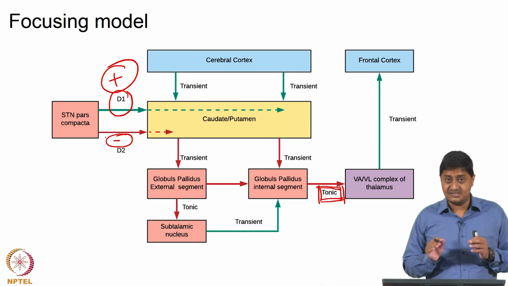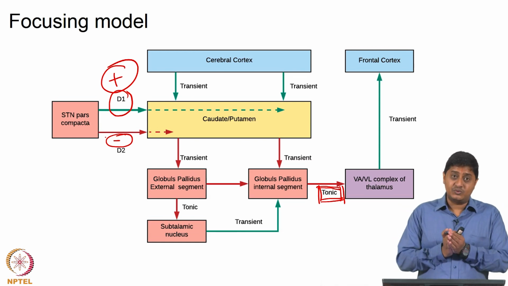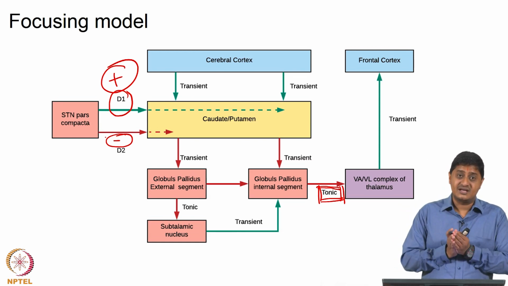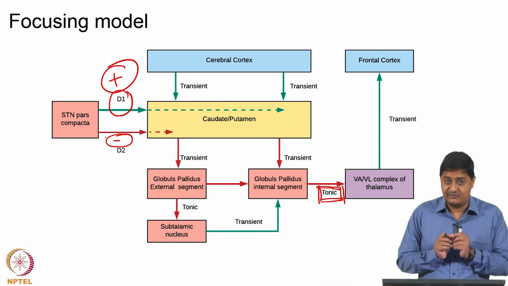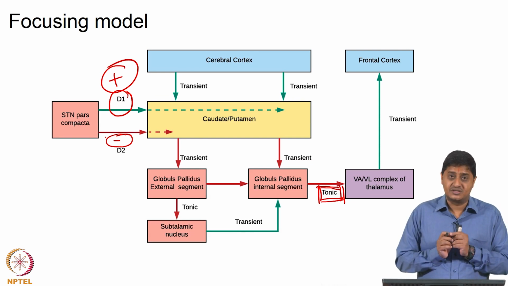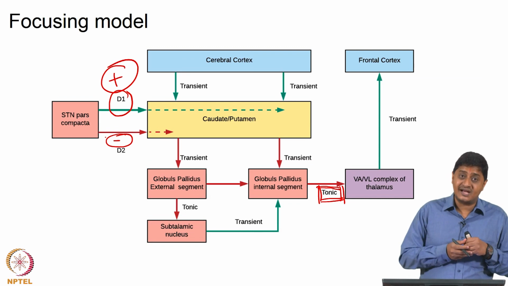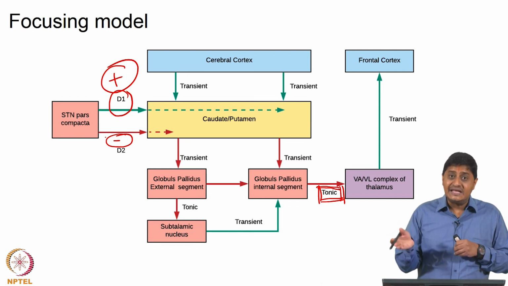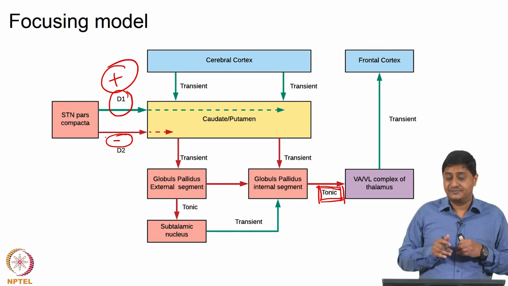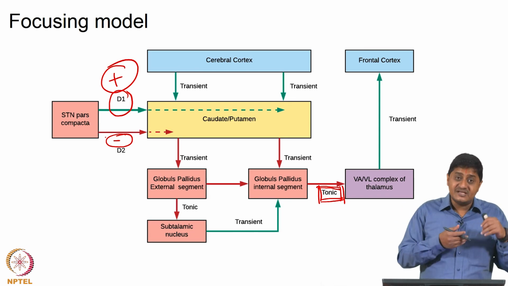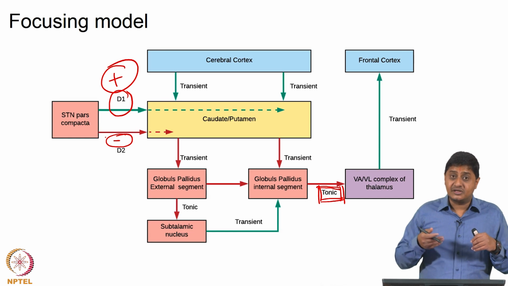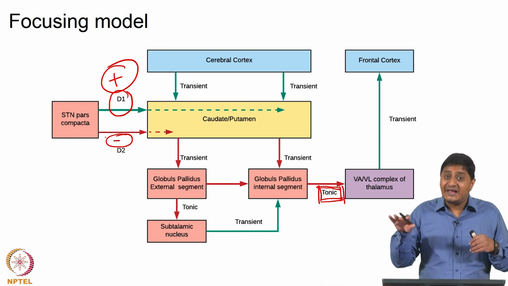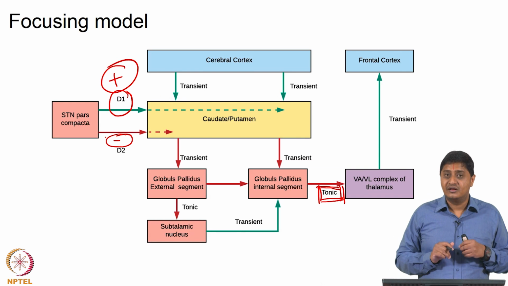Please let us remember this, the direct pathway essentially has an excitatory influence on the thalamocortical neurons. So, when the direct pathway is activated, the thalamocortical neurons are going to be excited or more excited, right. When the indirect pathway is activated, the thalamocortical neurons are going to be more inhibited, right.